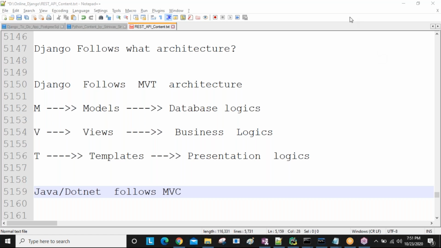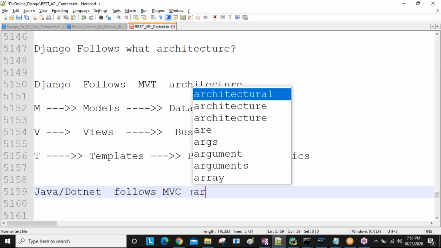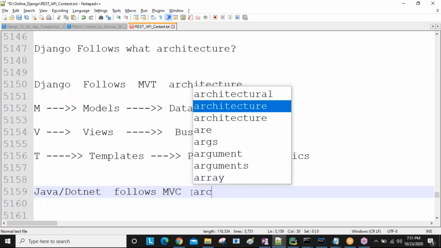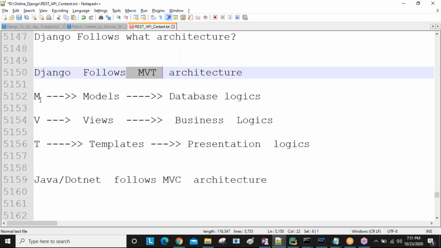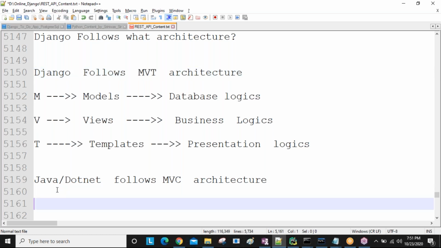So Java, .NET and other languages follow what architecture? Java and .NET follow the MVC architecture, guys. This is the concept. So what does MVC stand for? Django follows MVT. Okay, now MVC we are going to discuss.